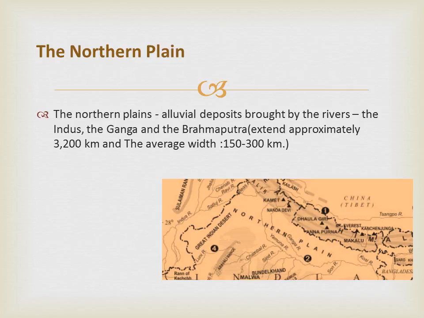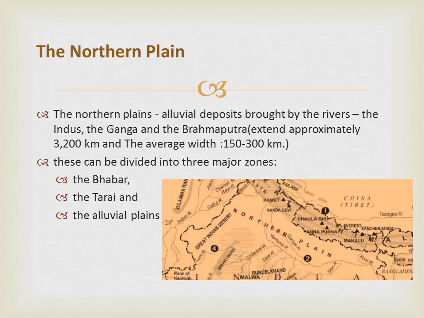These are divided into three major zones: the Bhabar, the Tarai, and the alluvial plains. Bhabar. Bhabar is a narrow belt ranging between 8 to 10 km parallel to the Shivalik foothills at the break of the slope. As a result of this, the streams and rivers coming from the mountains deposit heavy materials of rocks and boulders and at times disappear in the zone.